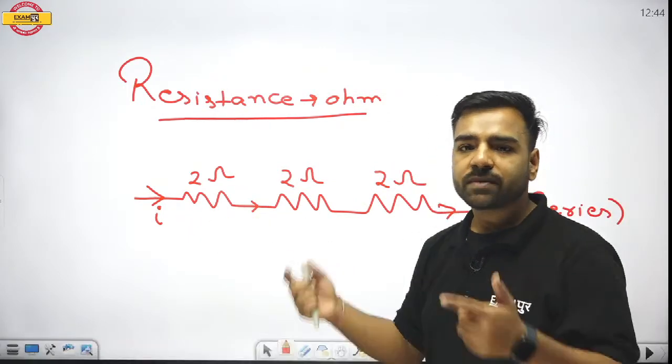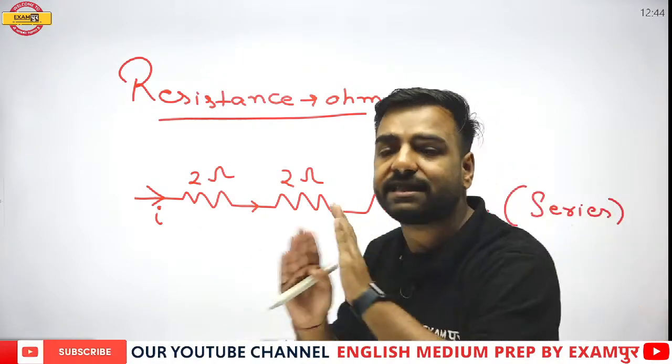It is asked in the examination. Where current divides, that is the parallel combination. In series, there is no such division of the current.